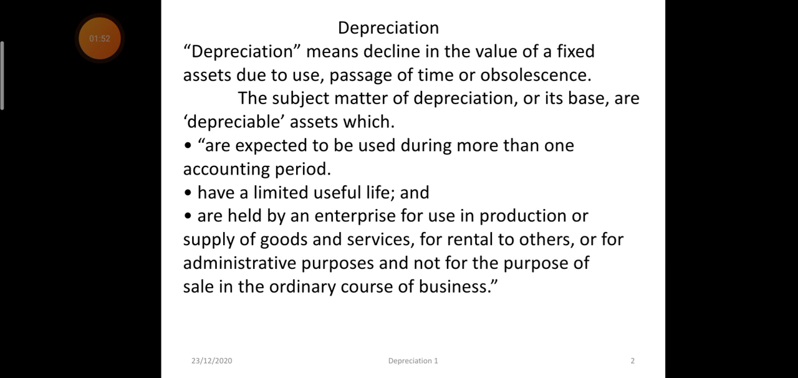I am repeating that the subject matter of depreciation is expected to be used for more than one accounting year, has a limited useful life, and is kept in the business either for production or providing services or for rental purposes, and it is not for the purpose of selling it in the normal course of business.